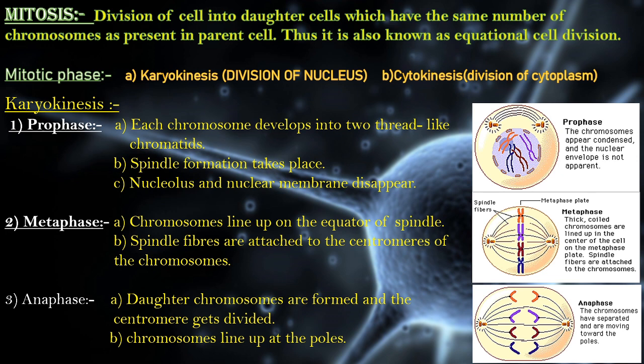Now, anaphase is the third phase, where the daughter chromosomes are formed and the centromere gets divided. That is, the chromatids of the chromosome are getting divided and the chromosomes are migrating towards the poles. That is, in anaphase, the polar migration of the chromosomes begins.